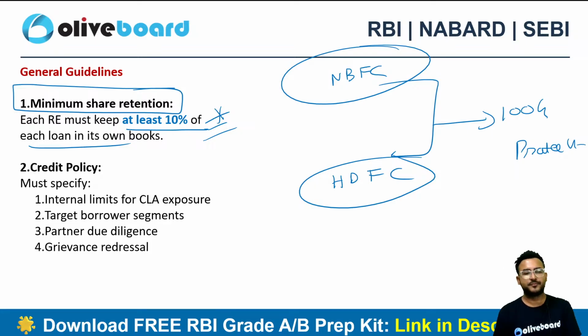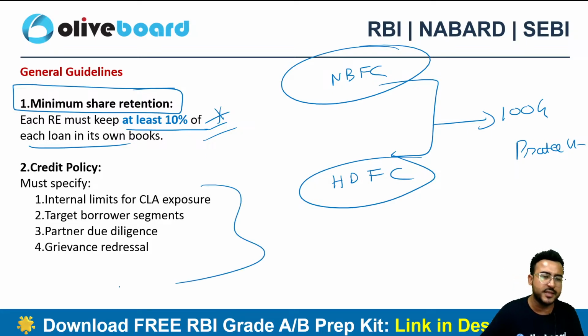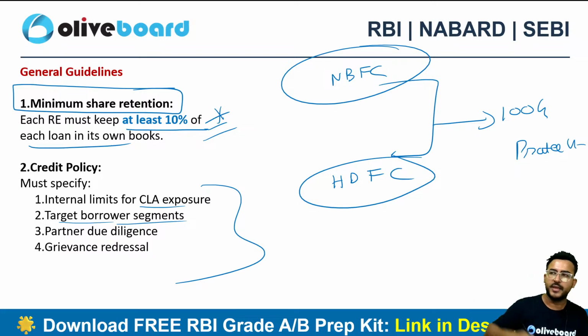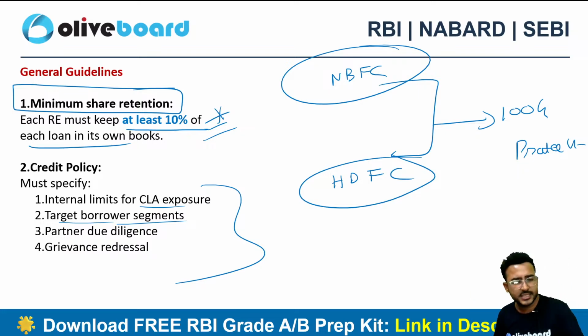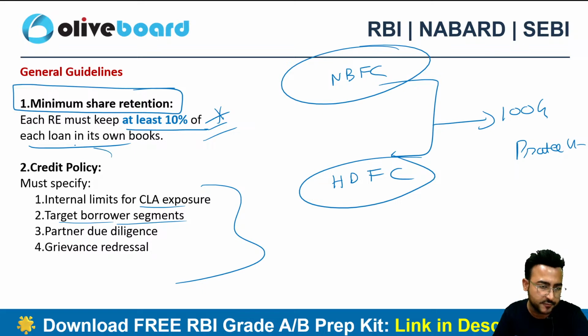Credit policy. Now in your credit policy, each and everything should be stated, like what are the internal limits for credit exposure, who can be the target borrower segment. It's not like you are just giving loans to MSMEs. Each and everything should be clear in the credit policy itself. Every bank has a credit policy, so both the REs should have a credit policy.